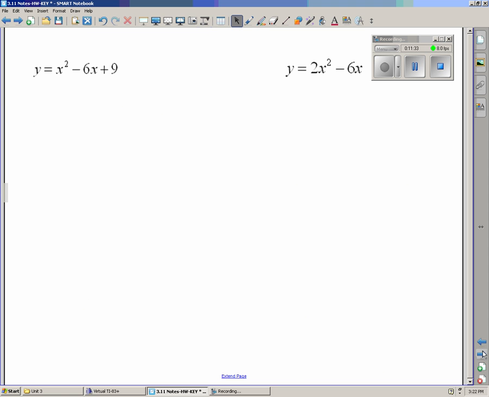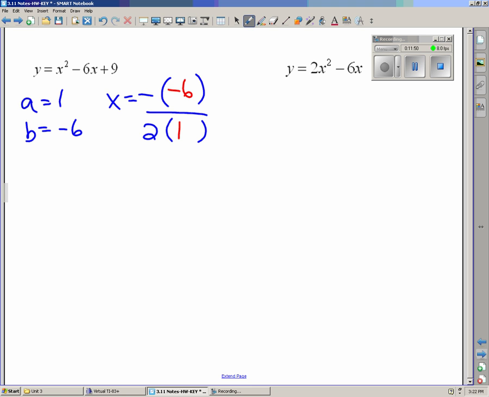Okay, let's try another one. I think there's 2 more left. This one. So my a equals 1, my b equals negative 6. My axis of symmetry is negative b over twice a. B again, negative 6, a is 1. When we do the math, you're going to get 6 over 2. So the axis of symmetry is the equation x equals 3. Right? Double negatives over here.